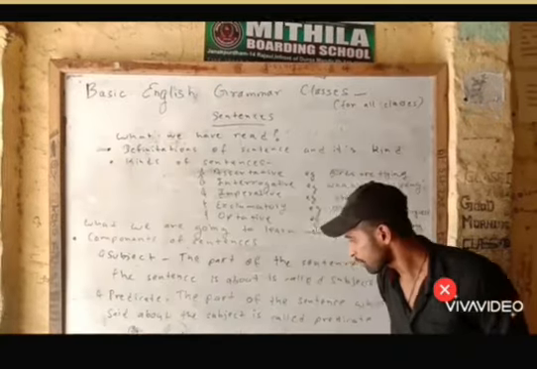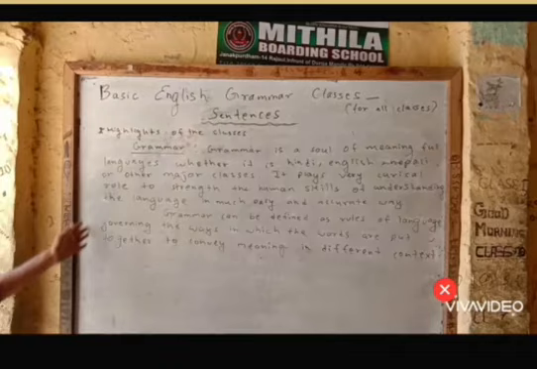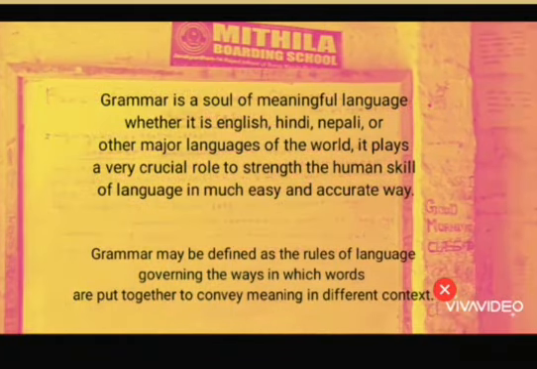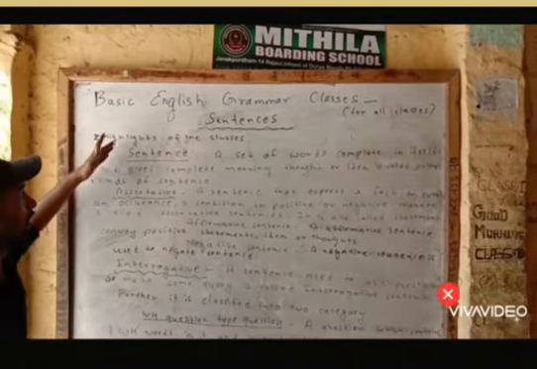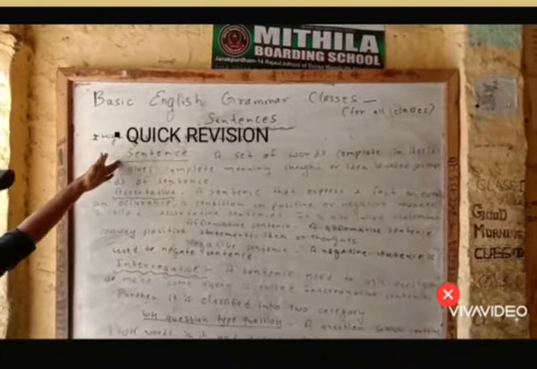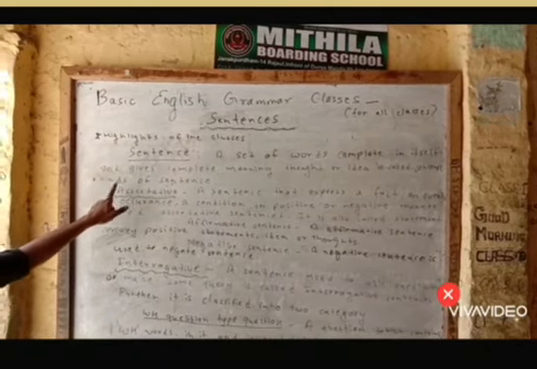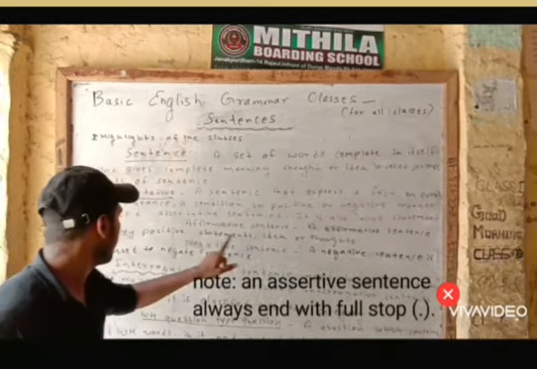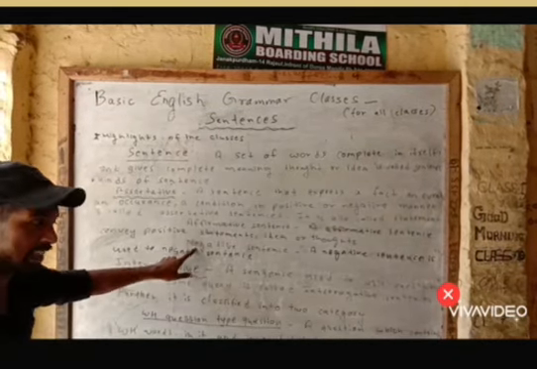Okay. Here, students, now you can see the highlights of the classes which I have written here in the book. Now here is a short summary of the sentence, its definition, its types. The first is assertive, and its further types: affirmative sentence. An affirmative sentence conveys a positive statement, idea or thought. And next, negative sentence.